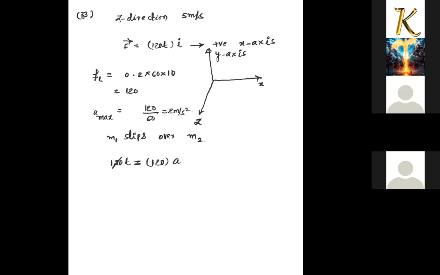Here is the acceleration of the body as a function of time. Note this part, we will go a little bit ahead. Note this down.